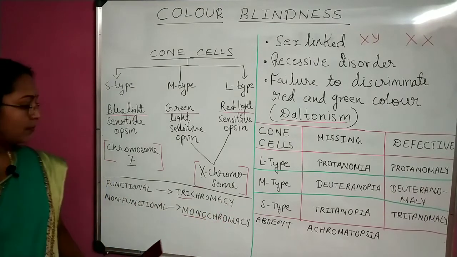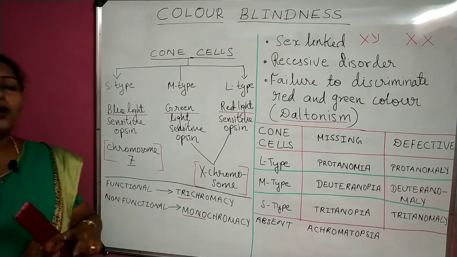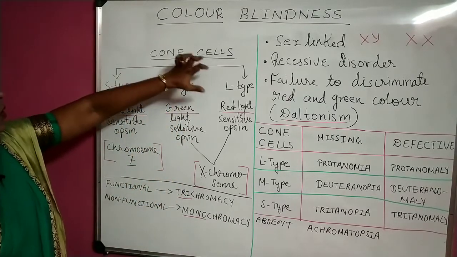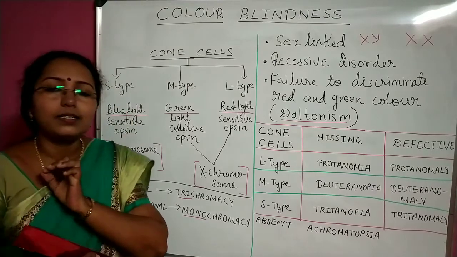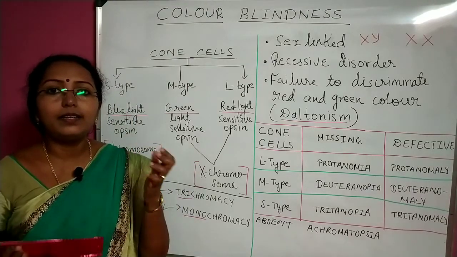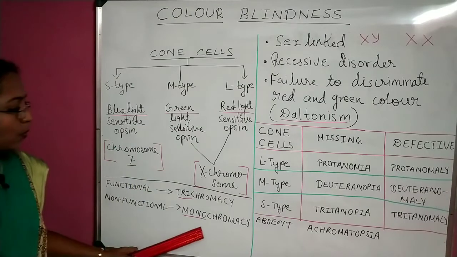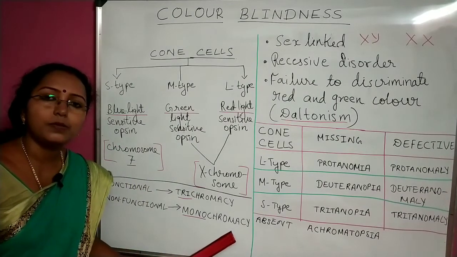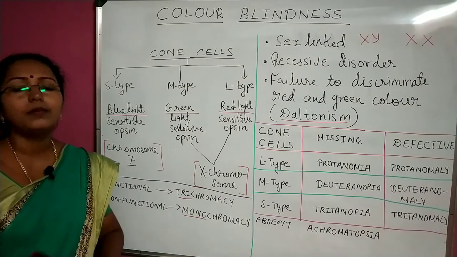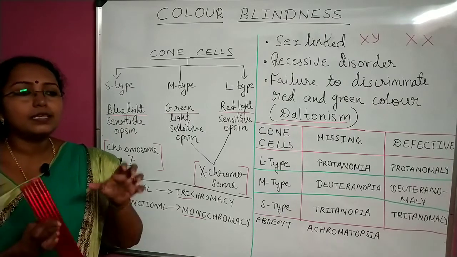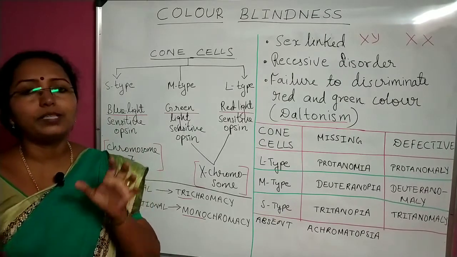If all these three types of cone cells are not functional at all, then you call it monochromacy. Then how will the vision be? Black and white. The person can see a thing as black or white only.